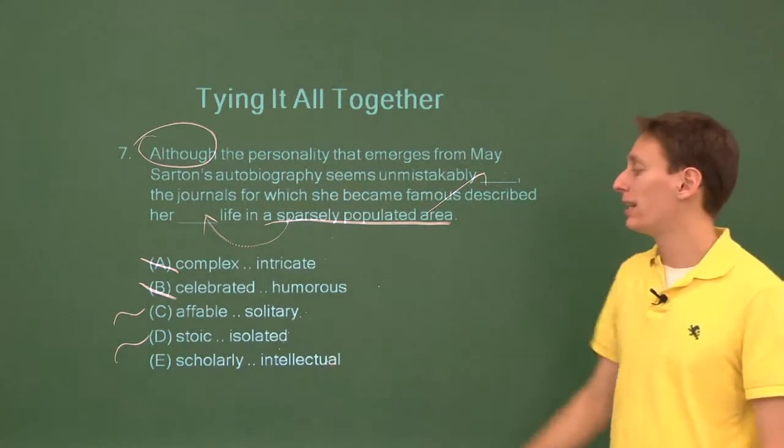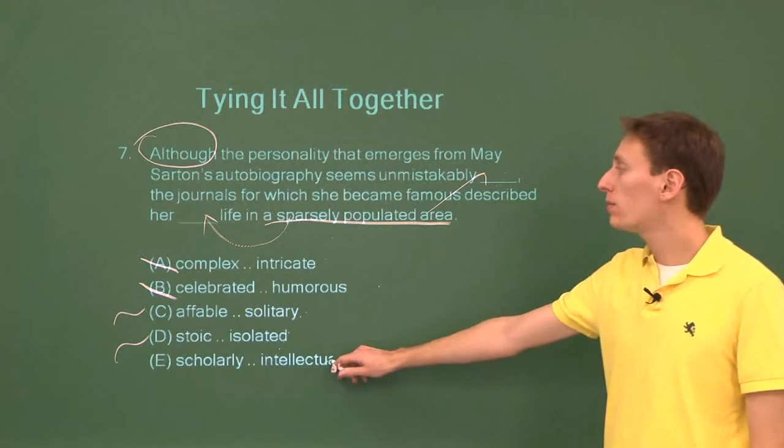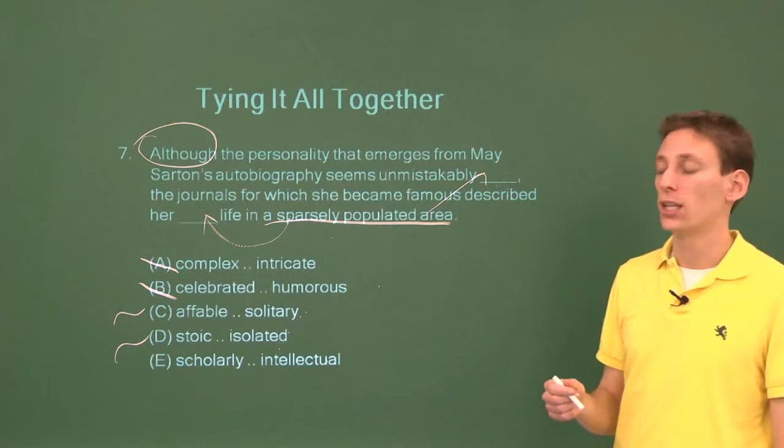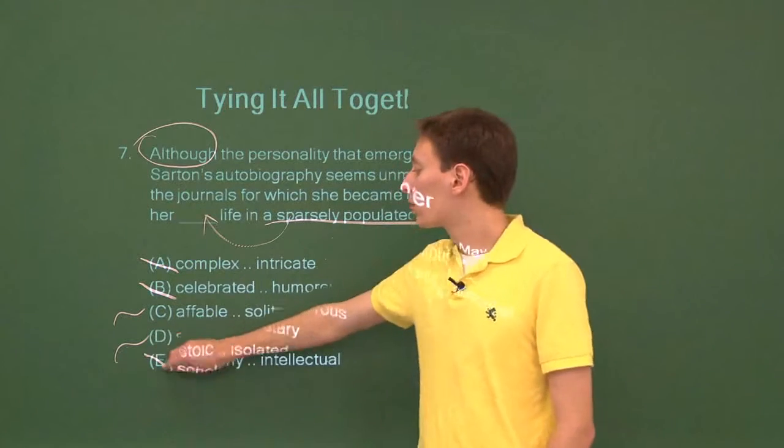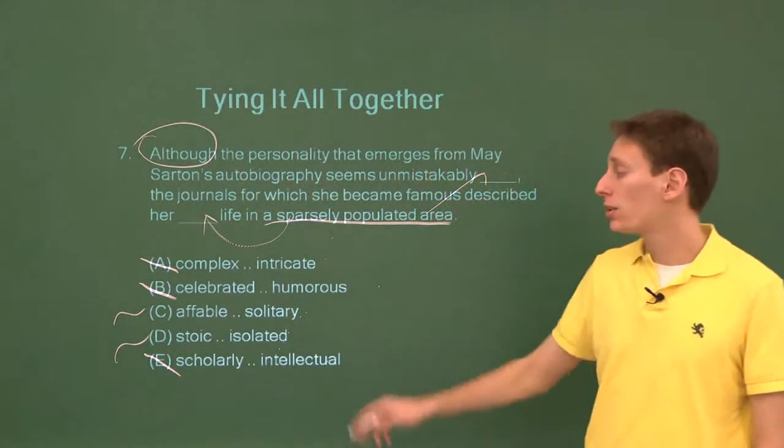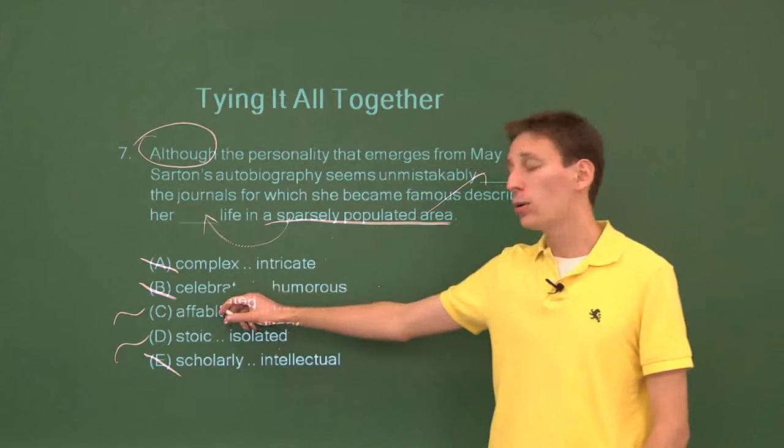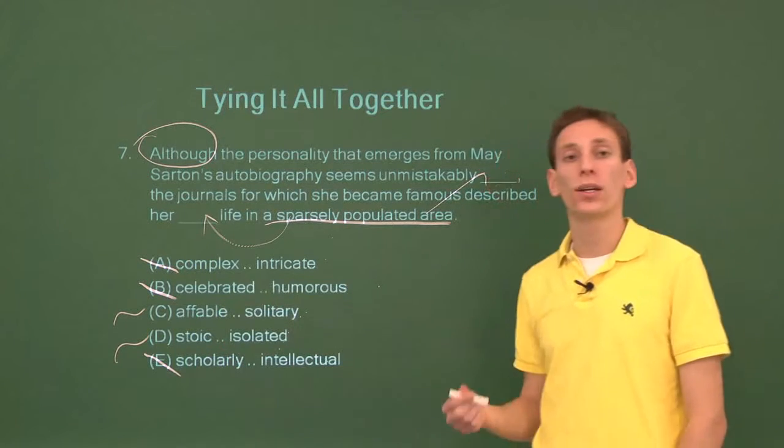How about scholarly and intellectual? Is intellectual the same as sparsely populated? No, right? We don't want that. So we're going to cross out this answer choice. Now what do we do? We've got two answers left, and we don't know what affable means, and we don't know what stoic means. What are we going to do?